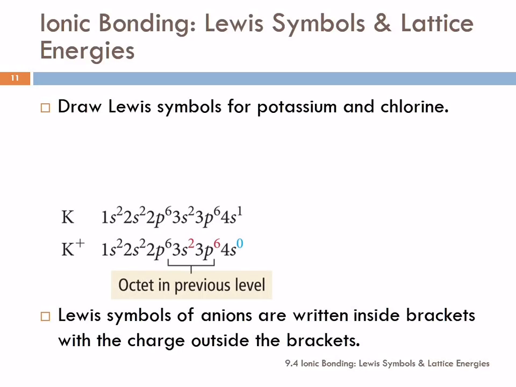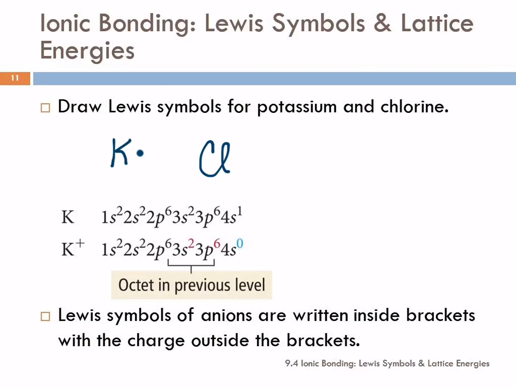So let's look at ionic bonding first. And let's draw Lewis symbols for potassium and chlorine. So the Lewis symbol is just the element symbol with dots for electrons. So potassium is K and chlorine is Cl. So how many valence electrons does potassium have? 1. Remember, main group elements, the number of valence electrons is their group number. 1A, 2A, 3A, those guys. So I'm going to put 1 dot. So that's the Lewis symbol for potassium. It's real fancy, isn't it?